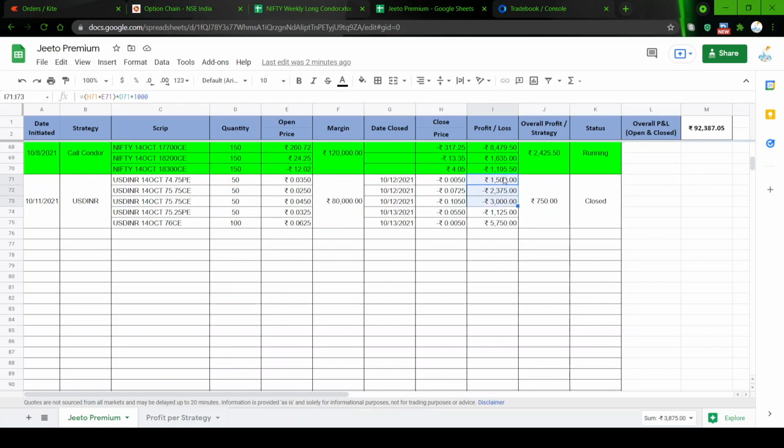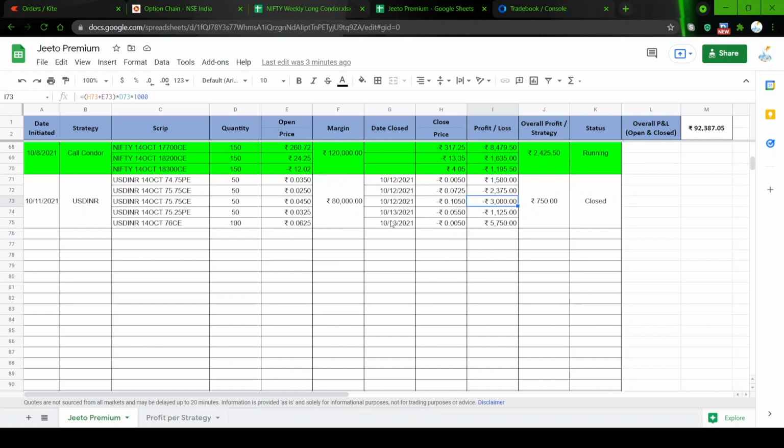So together the trade lost somewhere about 3875 rupees. Then once the market came down a bit, because the market was somewhere around all-time high, meaning the currency pair, I am not talking about the equity market, the USD INR was almost at the high of 75.8.